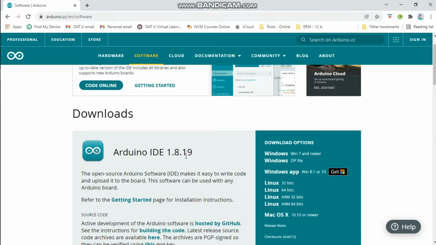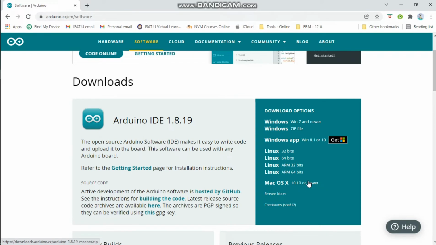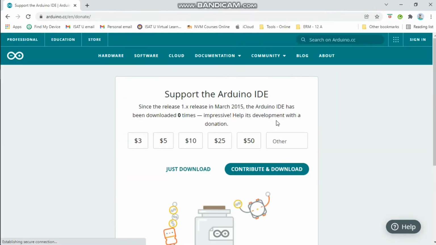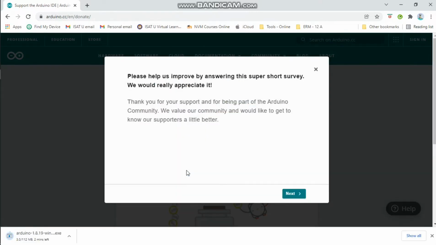So moving on, please go to download options and you'll see the different versions for each operating systems available. So press Windows 7 and newer because the laptop that I have is Windows 10. Now you can either contribute and download or just download. So for this case, let's just download. And let us wait until it finishes downloading.